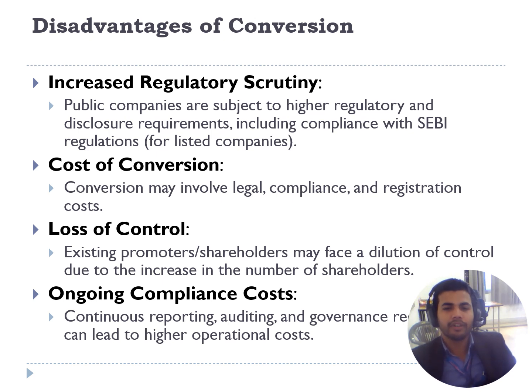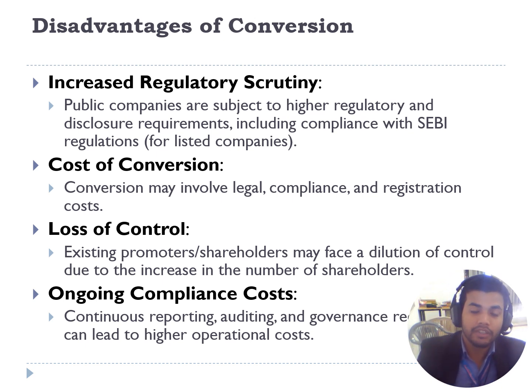There are some disadvantages of conversion from private company to public company, and the disadvantages may be the increased regulatory scrutiny. There are more regulatory provisions for the public company. Conversion involves legal compliance and registration, which can cost the company.